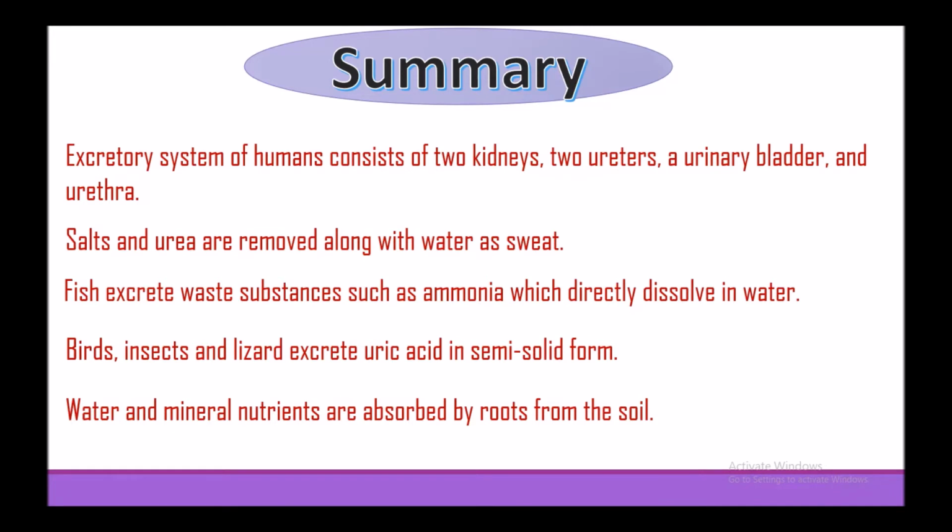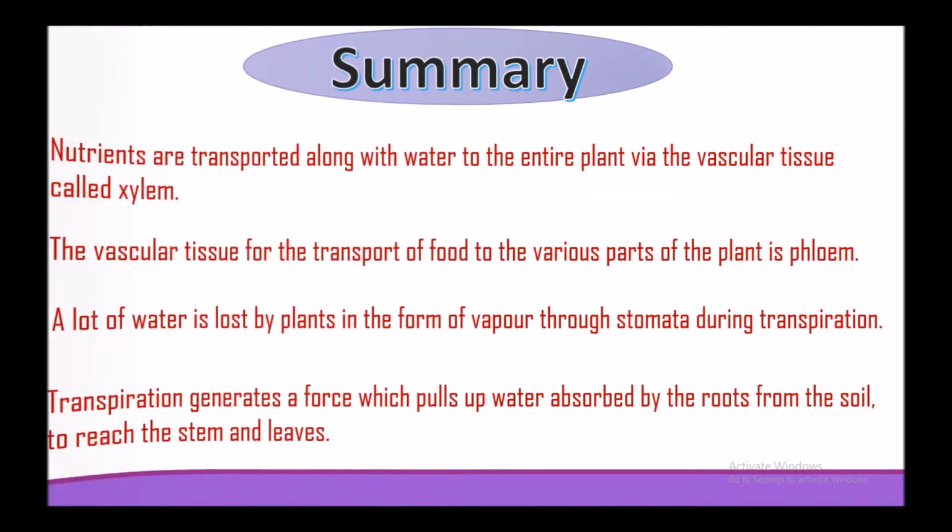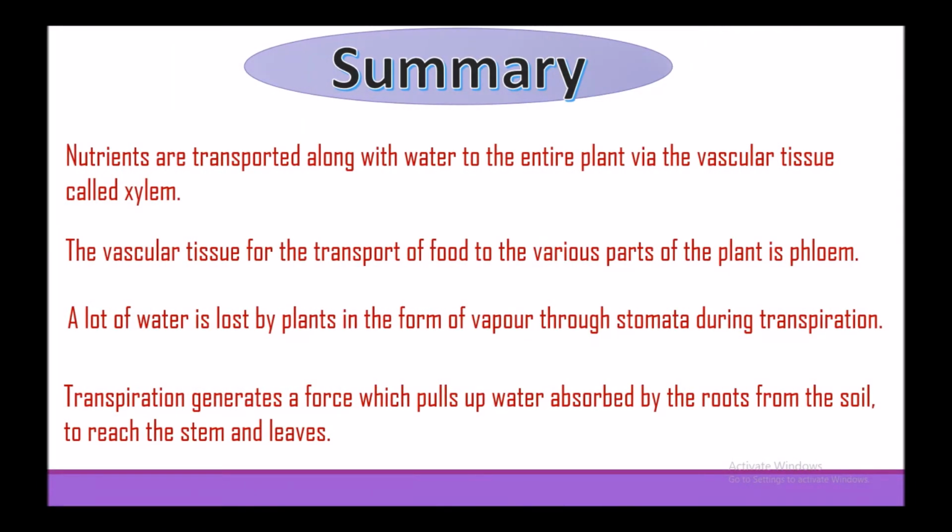Water and mineral nutrients are absorbed by roots from the soil. Nutrients are transported along with water to the entire plant via the vascular tissue called xylem.